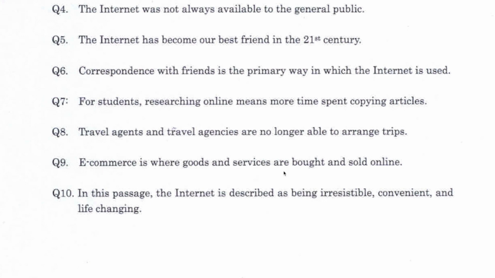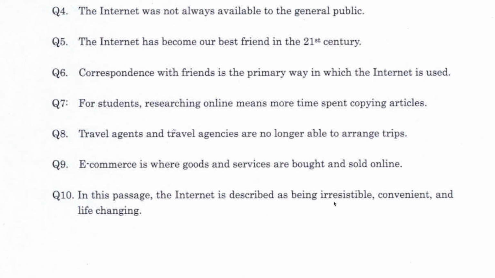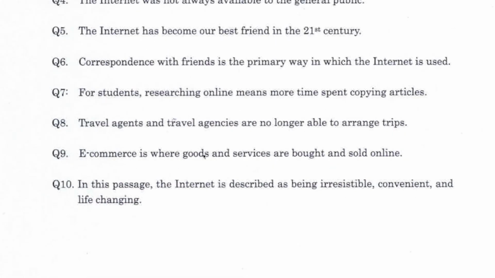Number 9, e-commerce is where goods and services are bought and sold online. That is the definition of e-commerce, so it's true. Number 10, in this passage, the internet is described as being irresistible, convenient, and life-changing. I think that's true. I believe the first sentence of the passage included the word irresistible. Here it is. And overall, the passage described the internet as a positive invention, so I would say true.